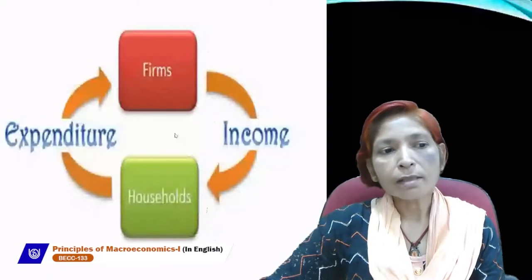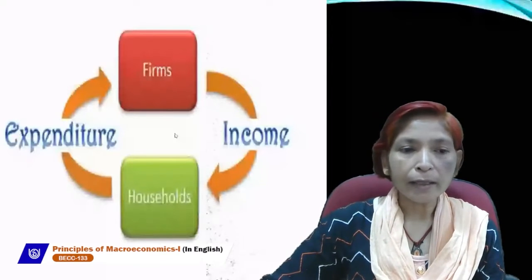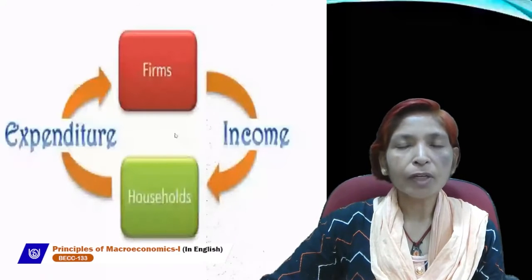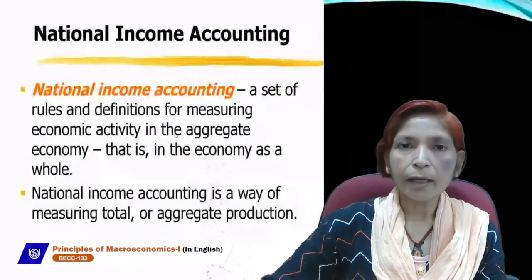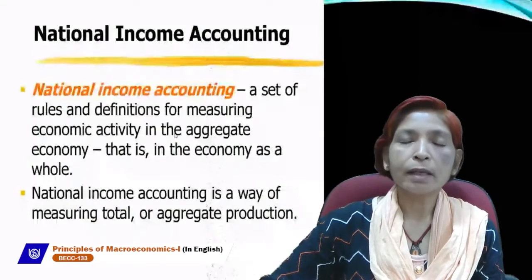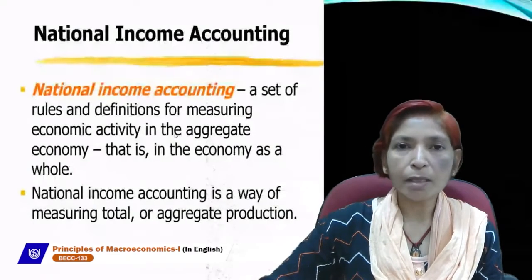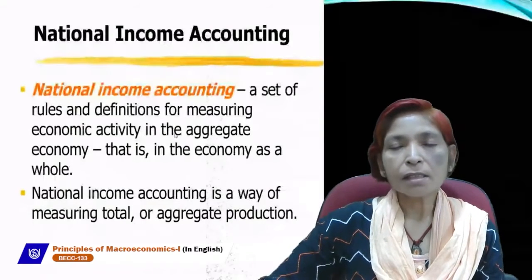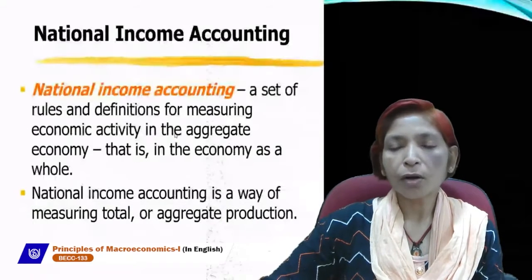National income accounting is a set of rules and definitions for measuring economic activities in the aggregate economy, because in macroeconomics we always study aggregates or totality, like aggregate demand, aggregate supply, total investment, total saving, national income, theory of employment, balance of payments, inflation, unemployment, etc. These are all aggregates related to the whole unit of the economy.